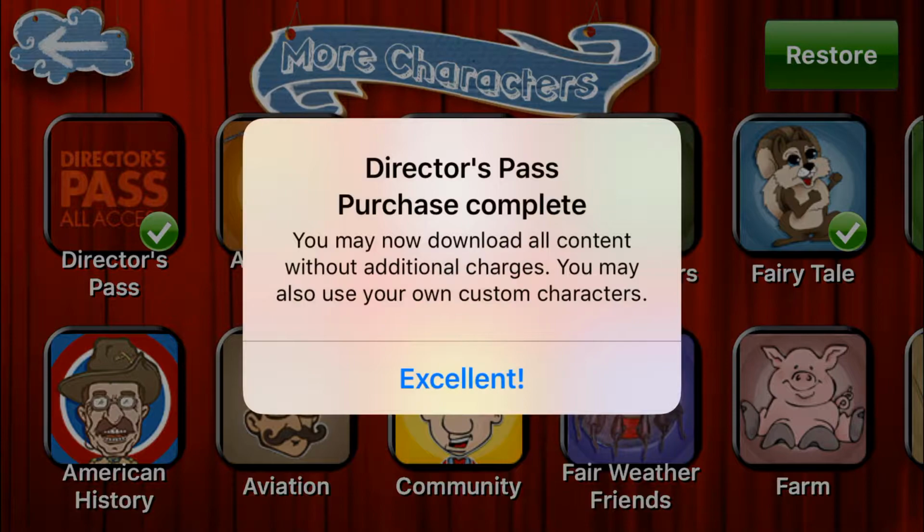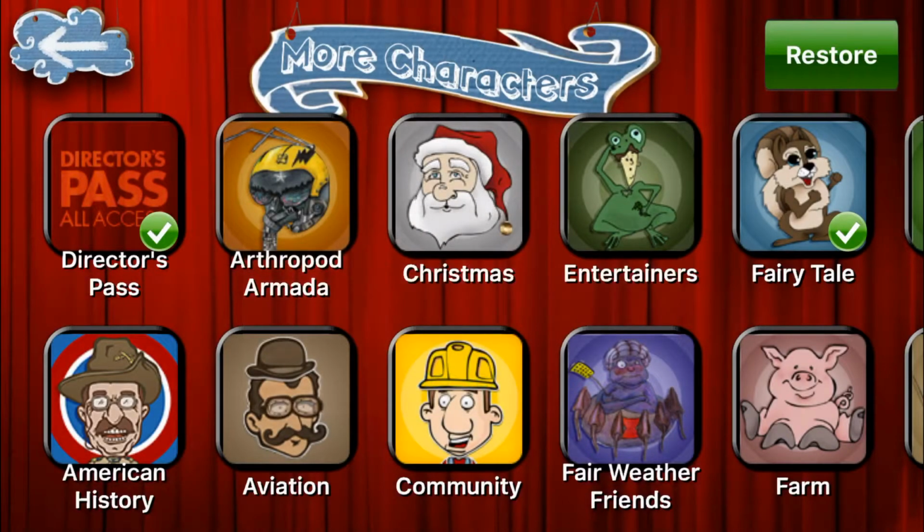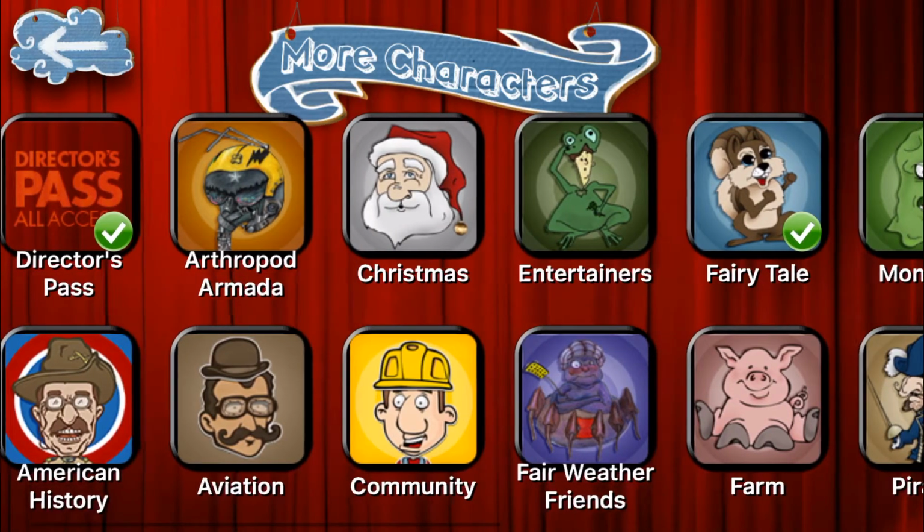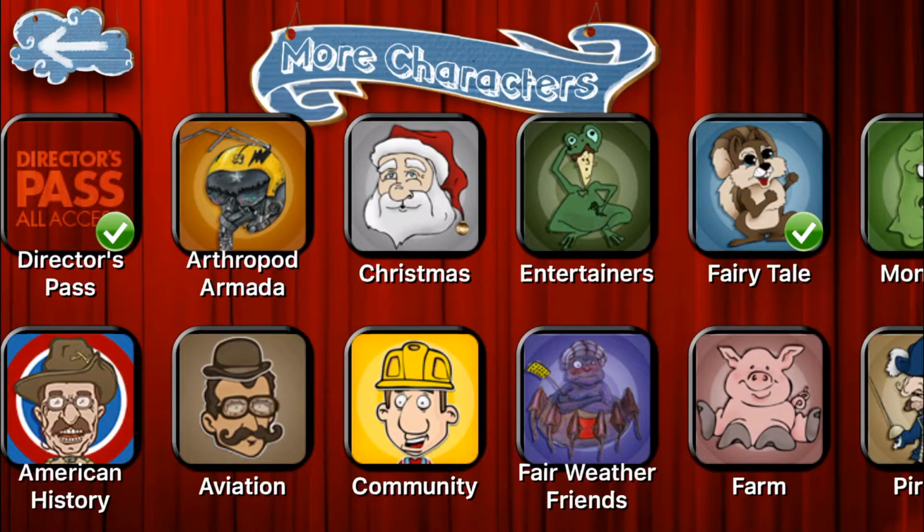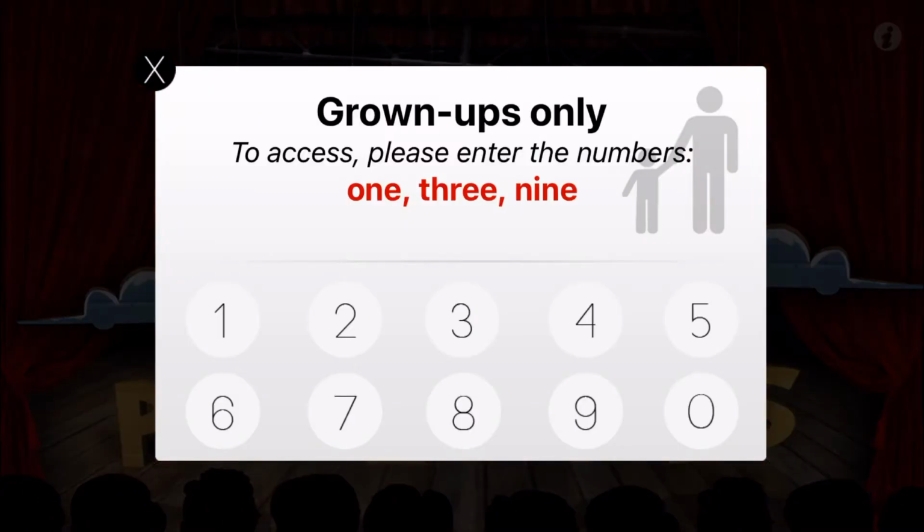Okay, guys. So this is the important part. Make sure you read this. If it doesn't say Director's Pass purchase complete, that means you didn't get the Director's Pass All Access. For example, Director's Pass All should have a check mark on it, just like on the chipmunk. So you get all characters free.